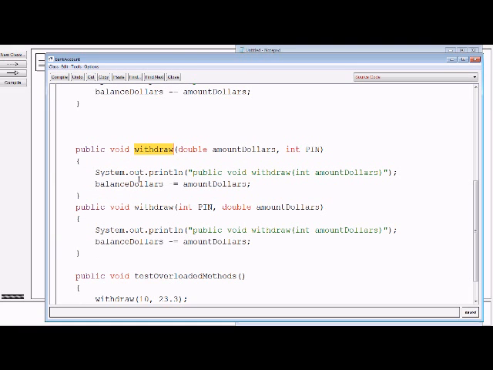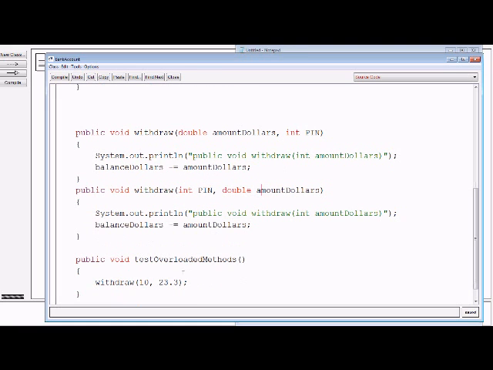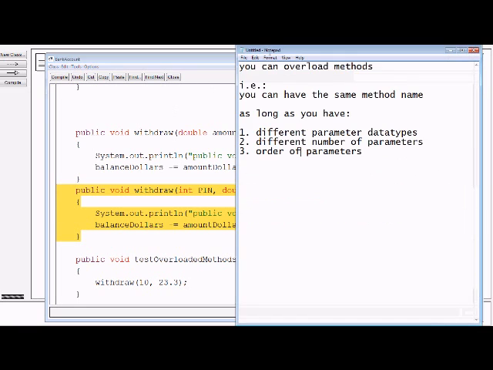In other words, I'm allowed to have multiple withdraw methods because I changed the order of the parameters. Double int, int double. Int double. This one's going to end up with that one being called. So as long as you change the data types of your parameters, say one's an int, one's a string, one's a char, that's fine.